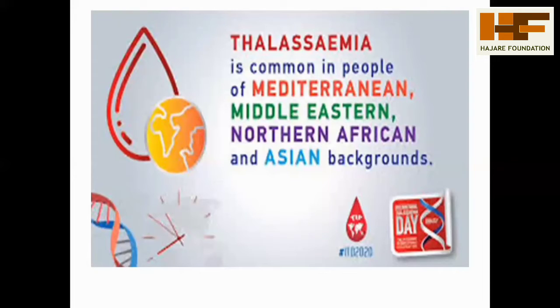This disease is mainly seen in the Mediterranean region; hence thalassa means Mediterranean region. It is commonly seen in people of the Middle Eastern region, North American region and Asian backgrounds. In these regions the thalassemia disease is mainly shown.